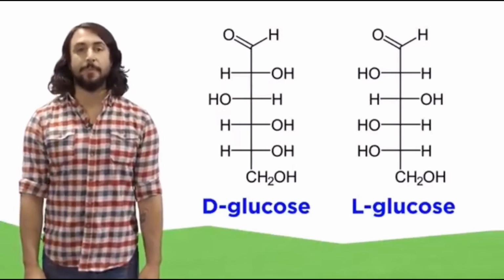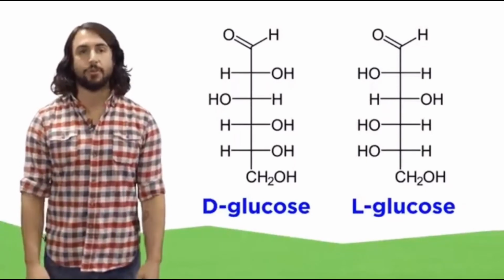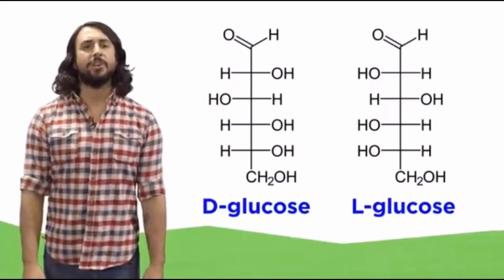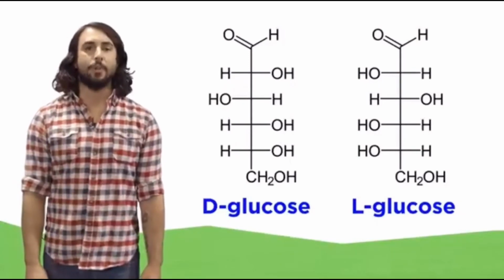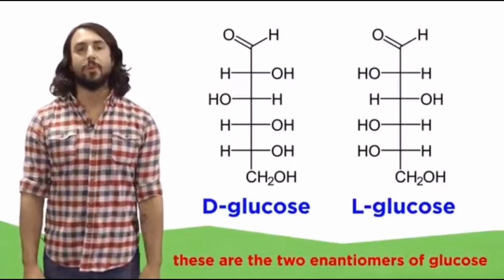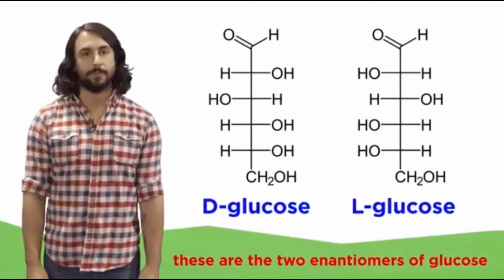This terminology is a bit more outdated than the R and S we use to assign absolute configuration, but the convention has stuck around, and it remains the way that we differentiate between enantiomers of sugar molecules.